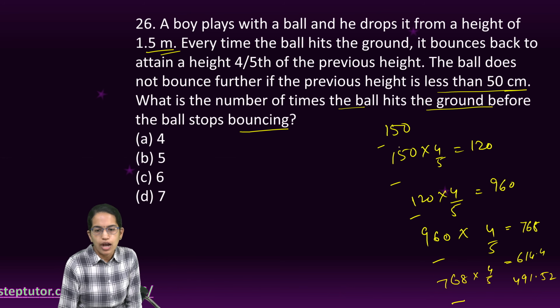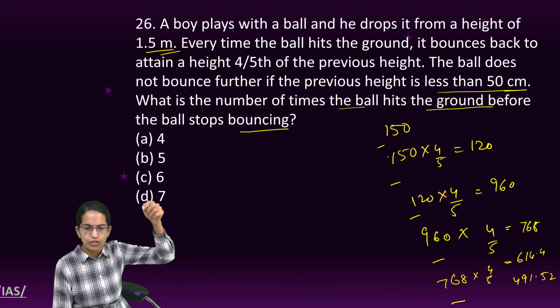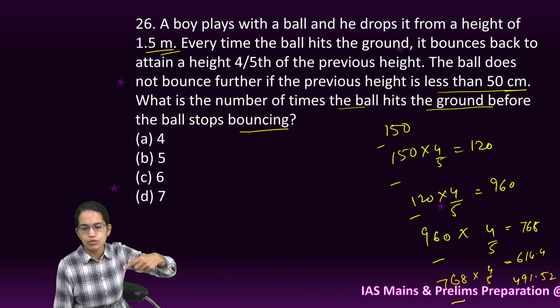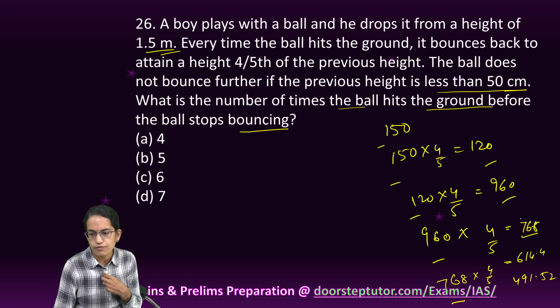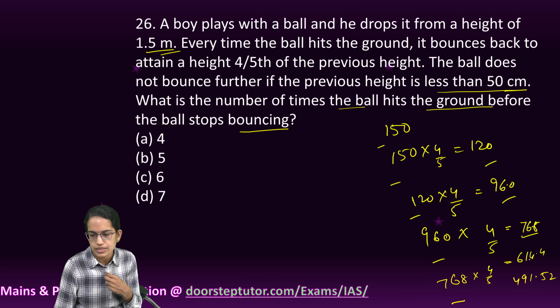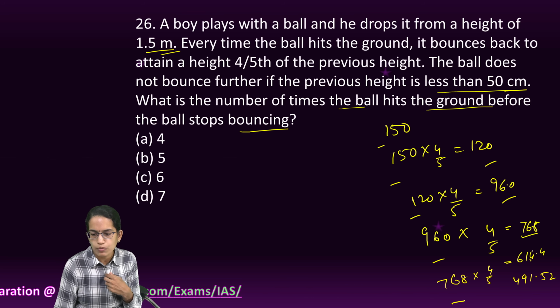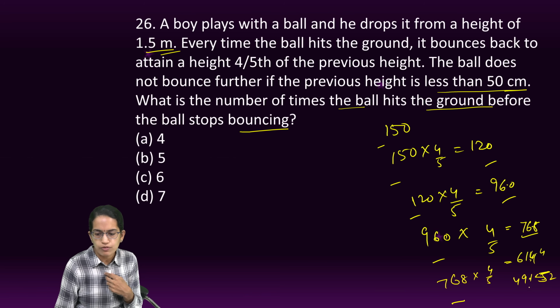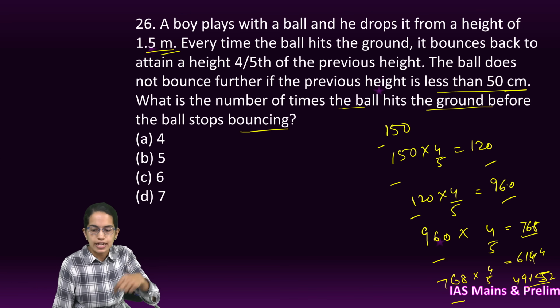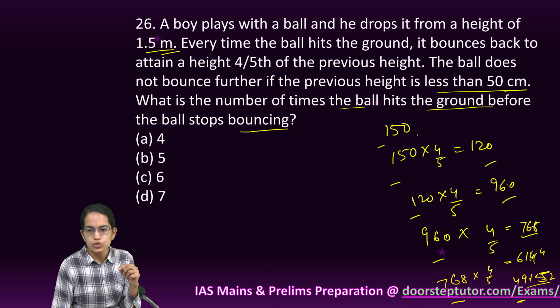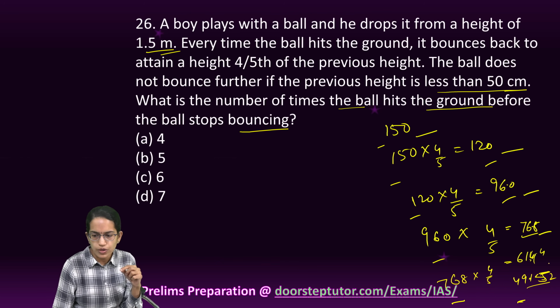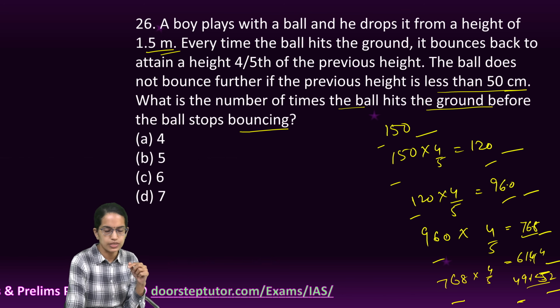Okay. So after every drop, it would bounce. So after 150, it would bounce to 120. Then again it would bounce, then again it would bounce, then again it would bounce. So we have all the values that are given here. So 76.8, 96.0, sorry I mentioned the zeros wrong. So it's 61.4 and 49.15. Okay, so 49.15, and at that point it would again hit the ground after it. So these would be the points where it would hit. So at this point, this point, this point, this point, this point and this point. So those would be the points here.